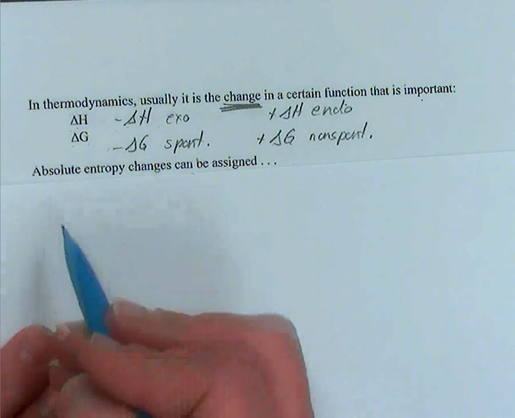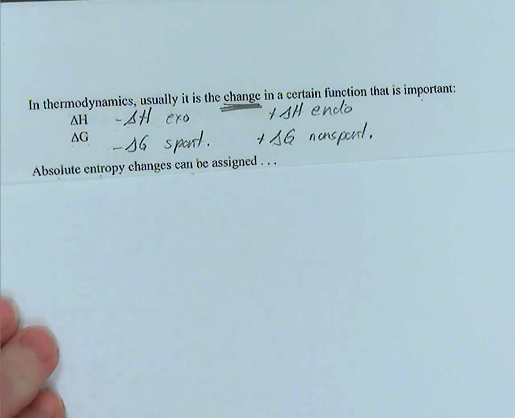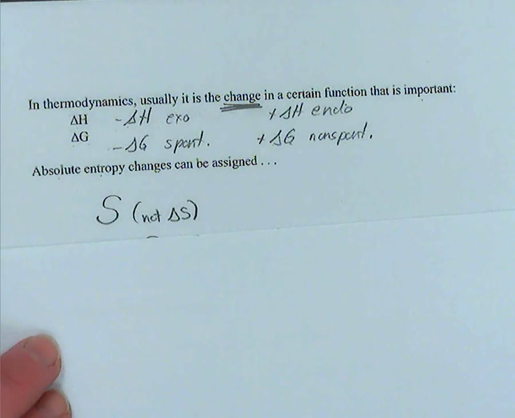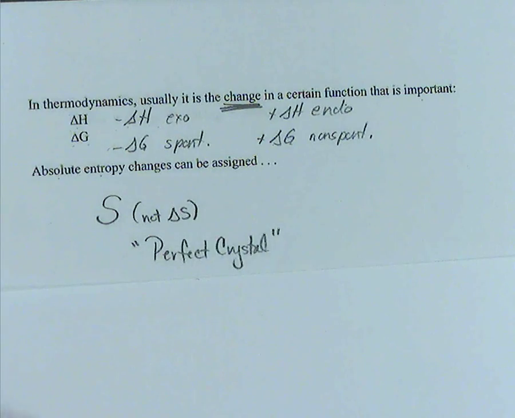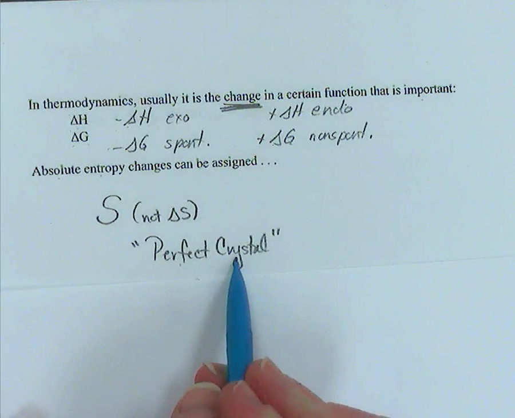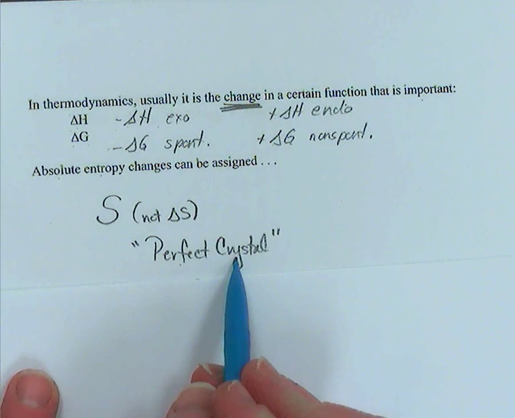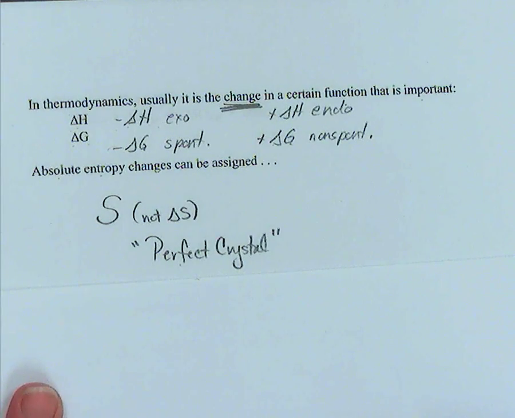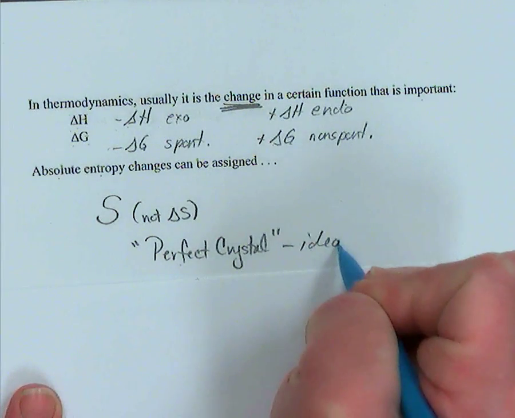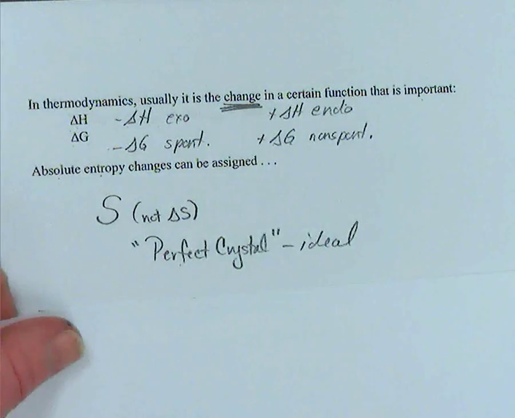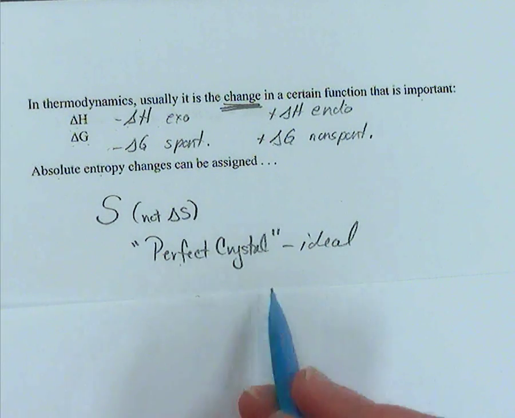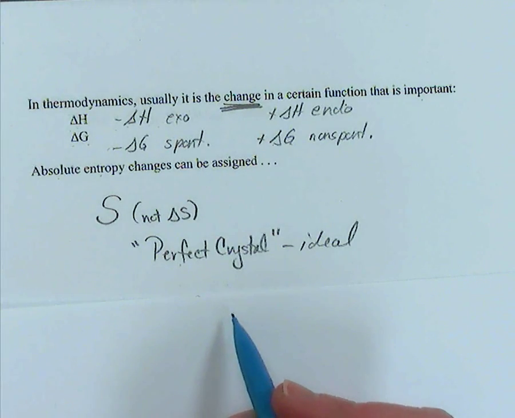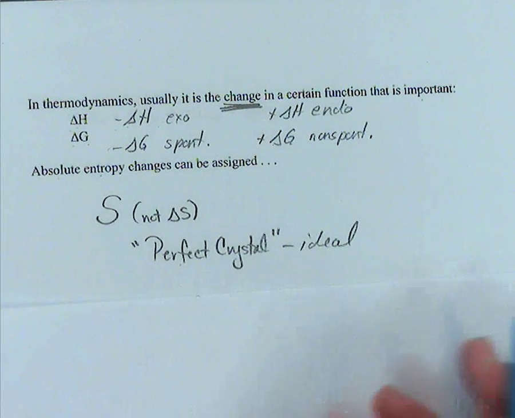However, we can assign an absolute entropy, an S, not a delta S. We assign that for what we identify as a perfect crystal. Well, that is non-existent. It is ideal. A perfect crystal is one in which every ion, every atom, every molecule has its place.